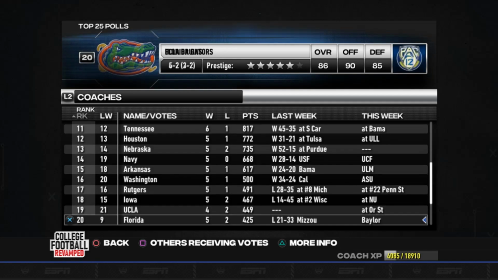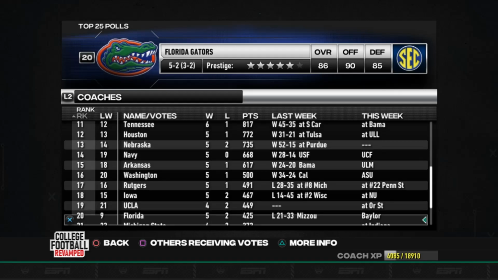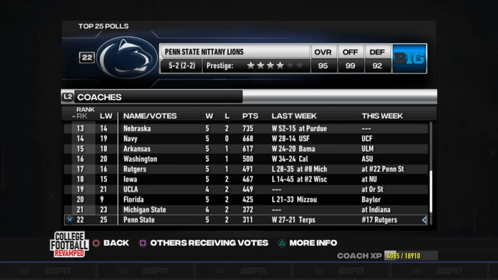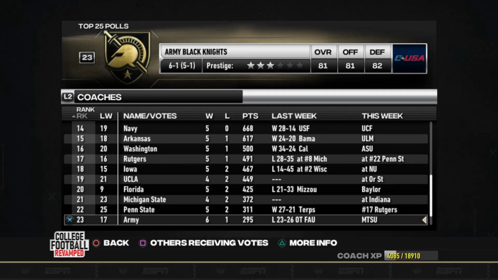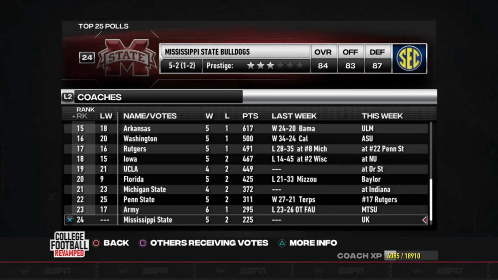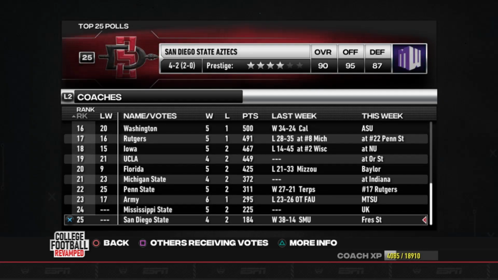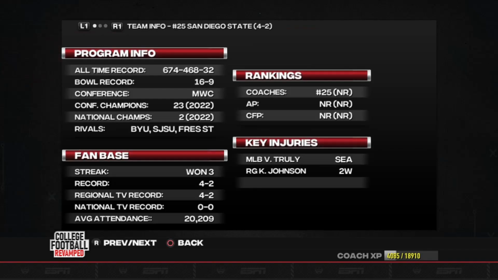Number 19 is UCLA. 20 is Florida, who lost to an unranked Missouri team, and they dropped them from 9 to 20. 21 is Michigan State. 22, Penn State. 23 is Army, who fell in overtime to FAU for their first loss on the season. Number 24 is Mississippi State, getting into the top 25. And 25 is San Diego State, returning after being the national champions last year.